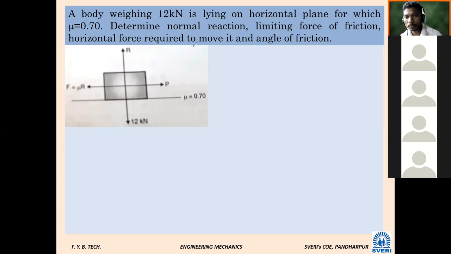Now, who will help me tell what is given? W, weight, and mu. W is equal to 12 kilonewton. Again, what is given? Mu is equal to 0.70. 0.7 or 70? One and the same.